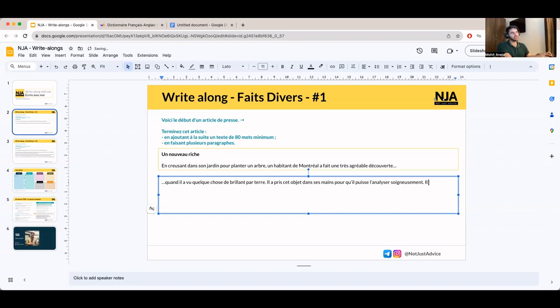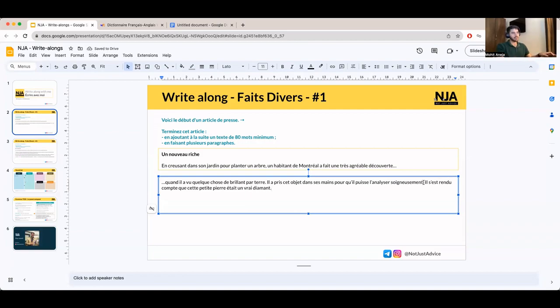So I'll just use, let's say, il s'est rendu compte que cet objet, or let's say cette petite pierre, était un vrai diamant.